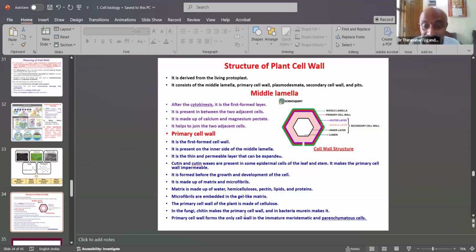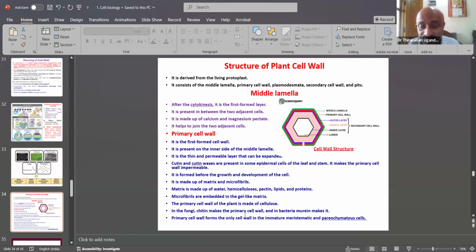The primary cell wall in plants is made up of cellulose, hemicellulose, lignin, and pectin, common substances from the vegetative or juvenile stage to the reproductive stages. In fungi, chitin makes the primary cell wall, and in bacteria, murein makes it.